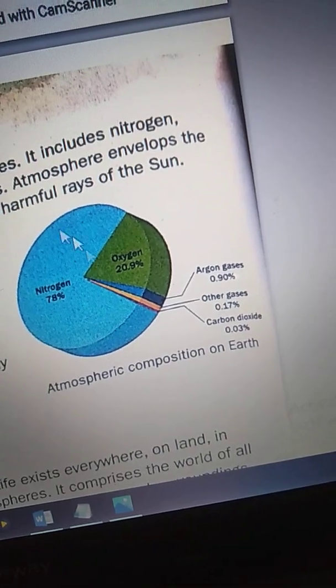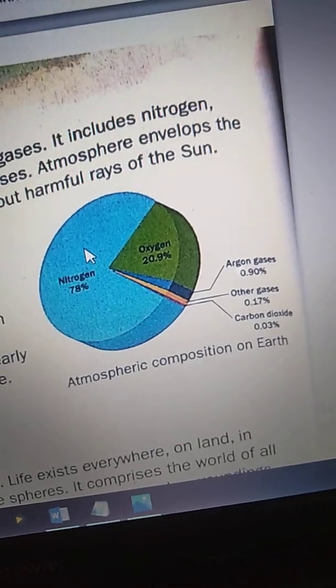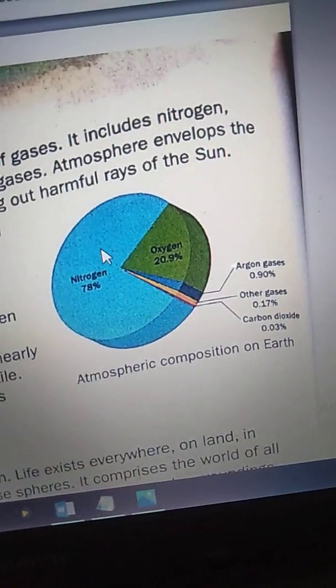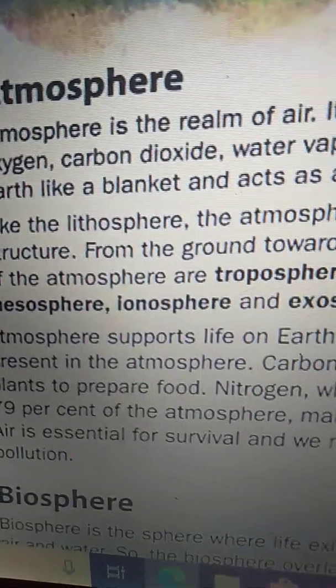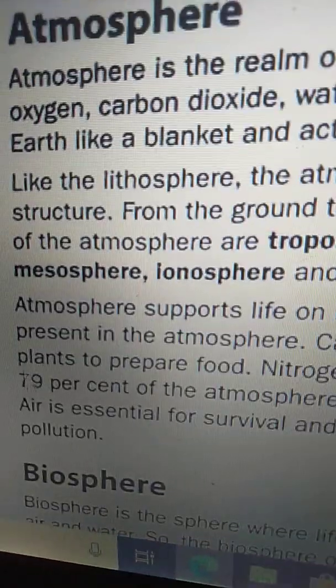Most of the atmosphere consists of nitrogen. It also makes our soil fertile.